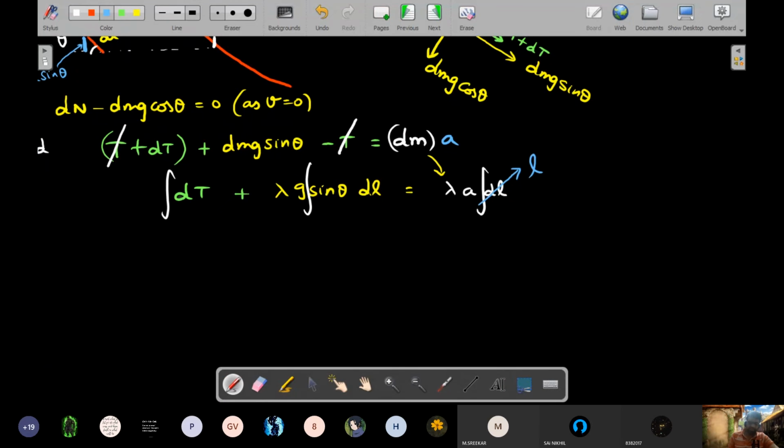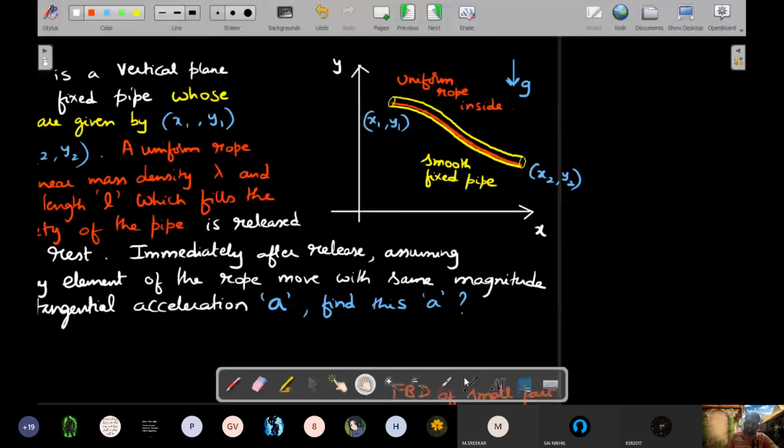Not only that, what does the dT mean? For dT, you should start with the end tensions, so T first to T last. When you go from tension to tension, if the first tension is T1, second tension is T2, third is T3, then for the first DL element you get T2 minus T1, for the second DL element you get T3 minus T2, third one is T4 minus T3. So when you add up telescopically, all the inner parts will get cancelled, and integral dT will simply be the first tension and last tension subtraction.